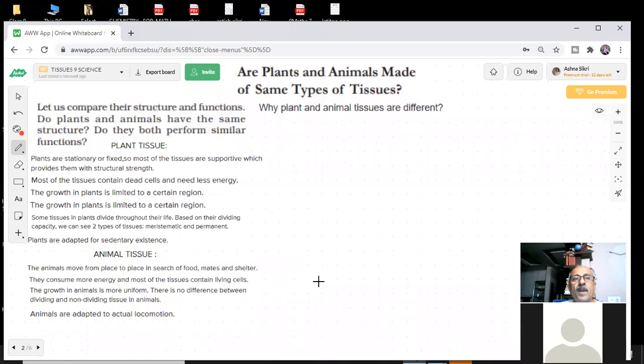Okay. Now we are coming to a more important point. We are dealing mostly with either plants or animals. But are the tissues of plants and animals the same or different? What do you think? Do they have the same tissues or different tissues? They will have different tissues. What is the reason that they will have different tissues?